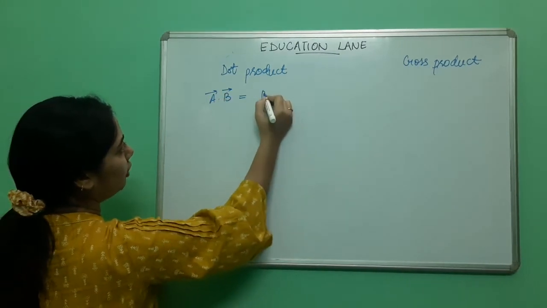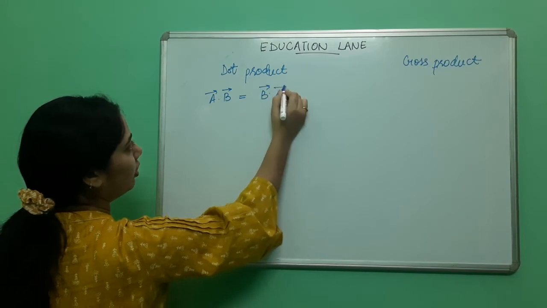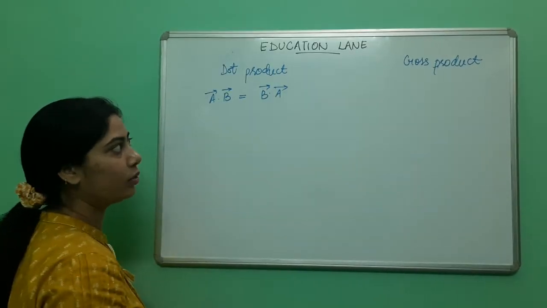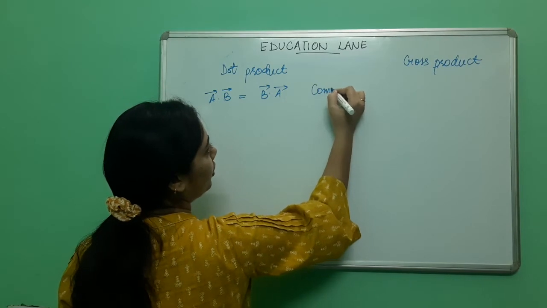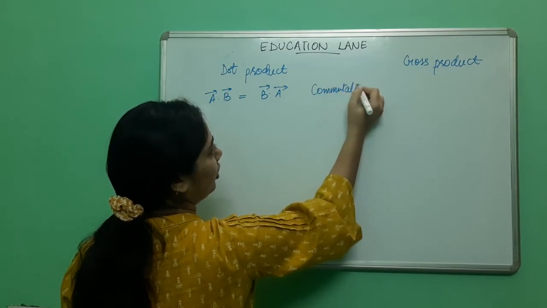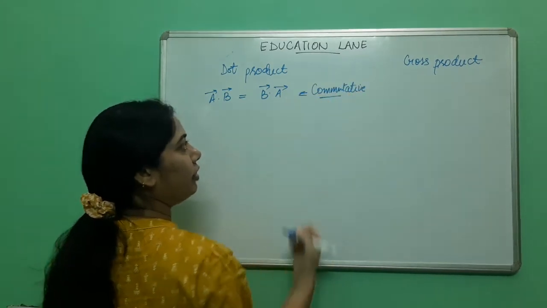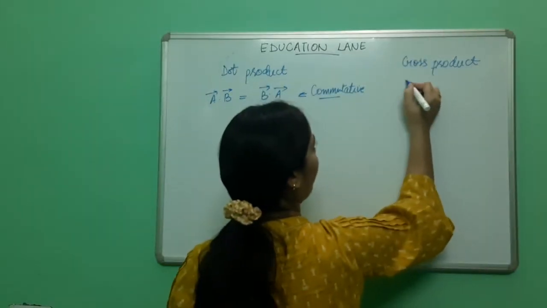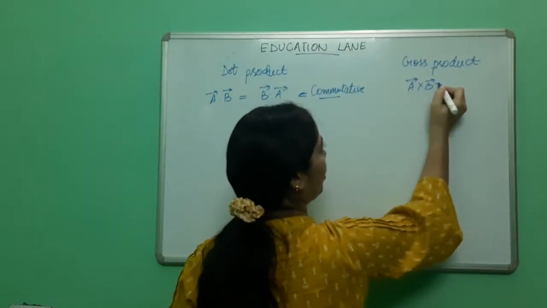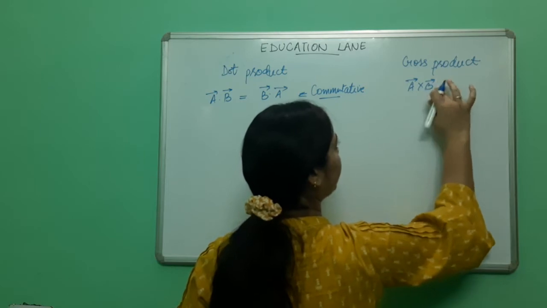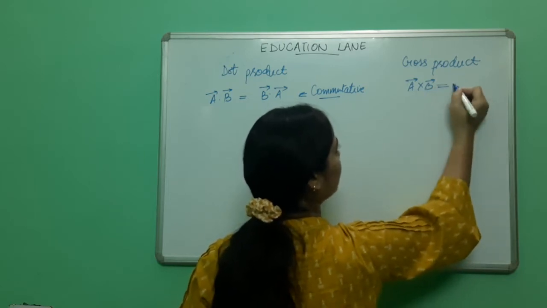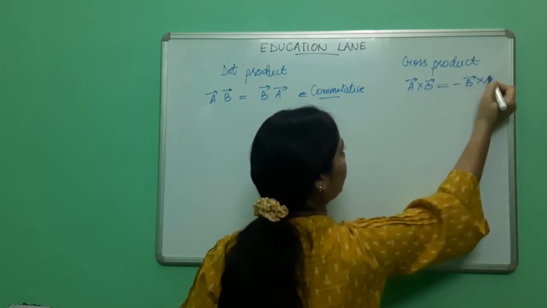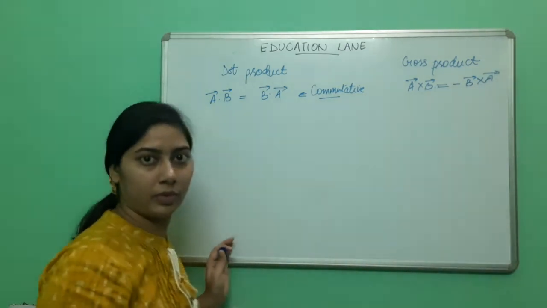A dot B will always be equal to B dot A, and this property is known as commutative. Whereas the cross product does not follow it, rather A cross B is equal to minus B cross A. Got it?